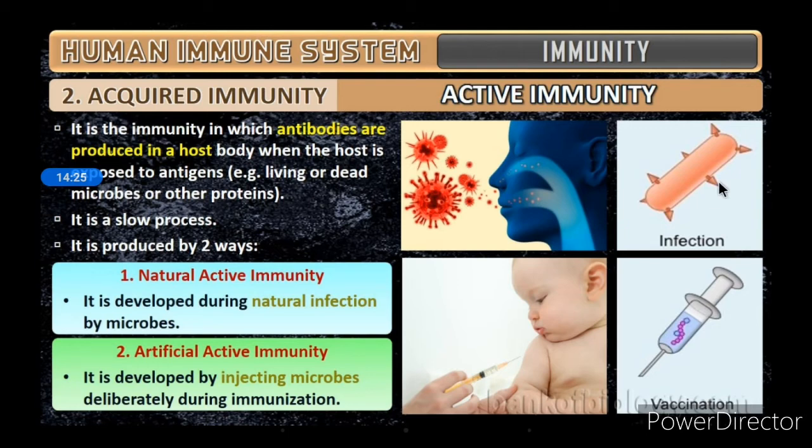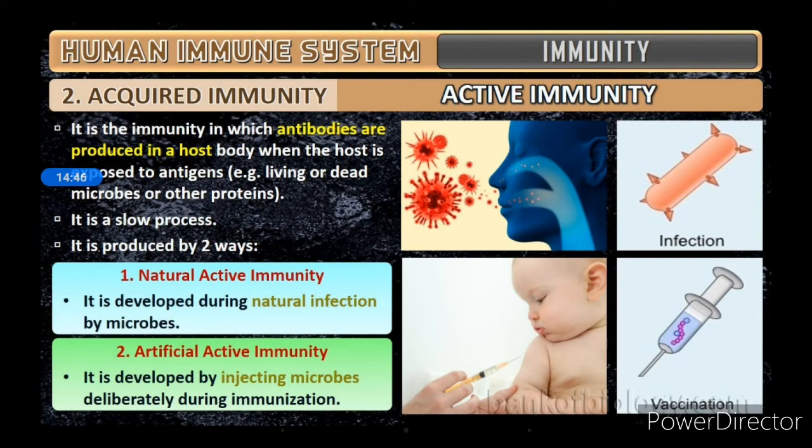So what is active immunity? It is the immunity in which antibodies are produced in the host body when the host is exposed to antigens, that means living or dead microbes or other proteins. It is a slow process and it is produced in two ways.